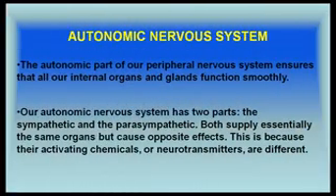Autonomic nervous system. The autonomic part of a peripheral nervous system ensures that all our internal organs and glands function smoothly. Our autonomic nervous system has two parts, the sympathetic and the parasympathetic. Both supply essentially the same organs but cause opposite effects. This is because the activating chemicals or neurotransmitters are different.